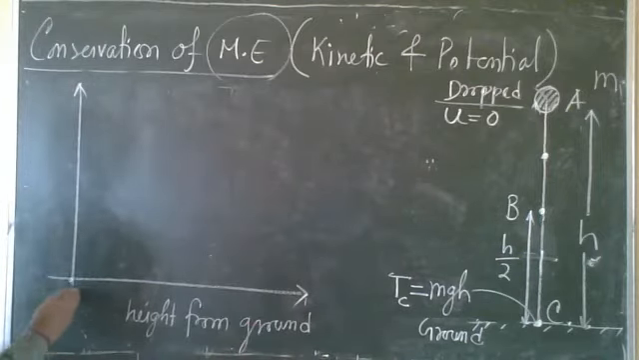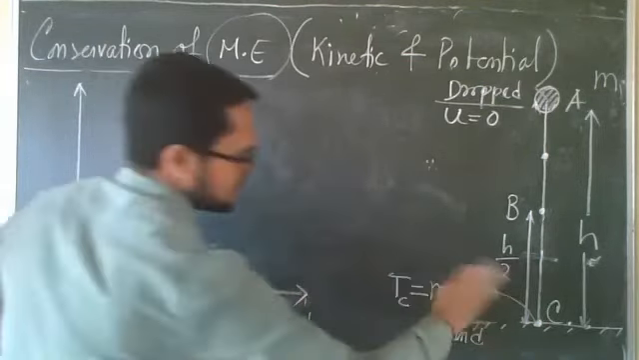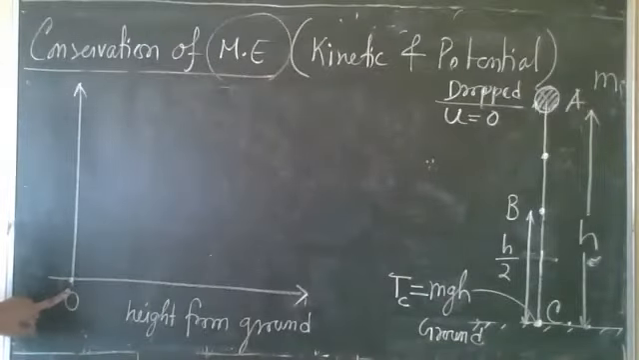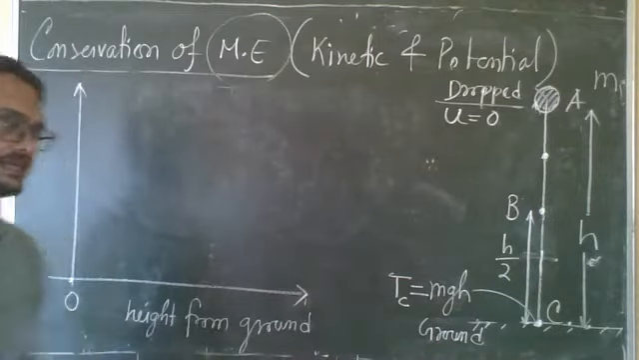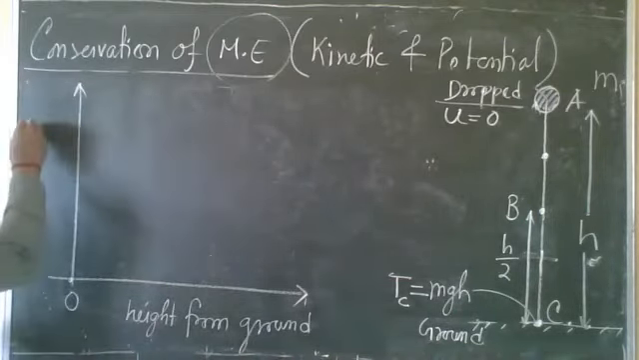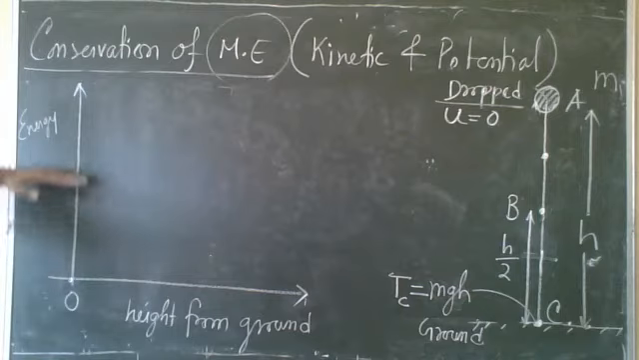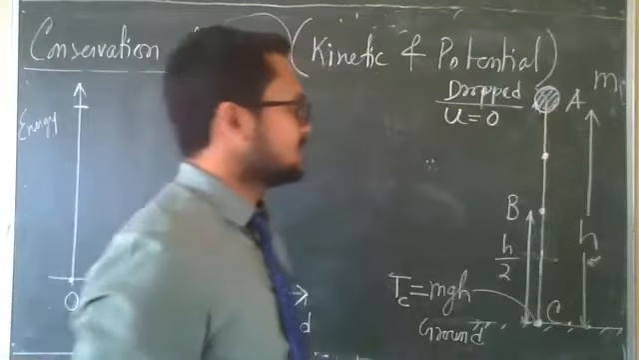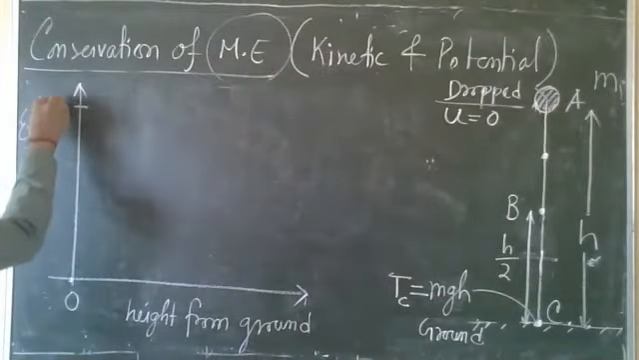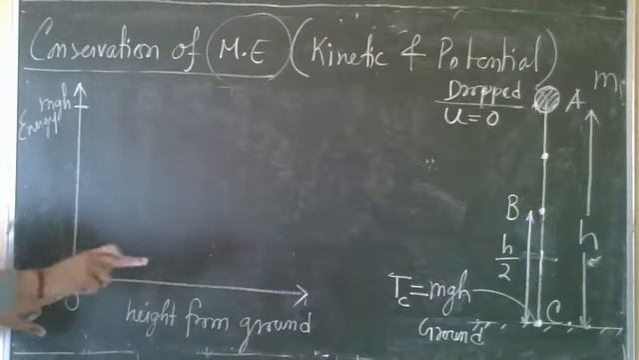This point is 0, so height from ground 0. That means the origin represents the point on the ground. Height is increasing in this direction, and in this direction, energy is increasing. So suppose the object is at height h, the maximum energy will be mgh. So this point represents mgh. Now this point represents the point on ground.